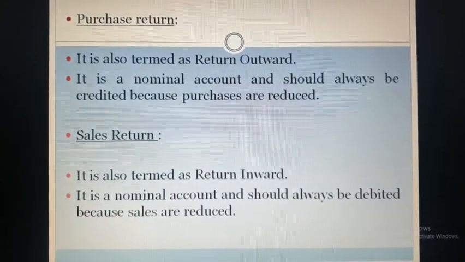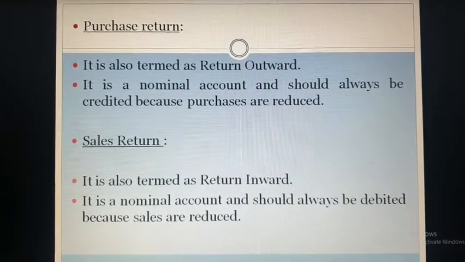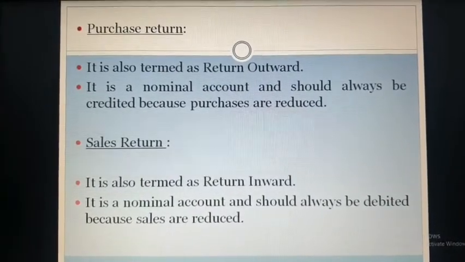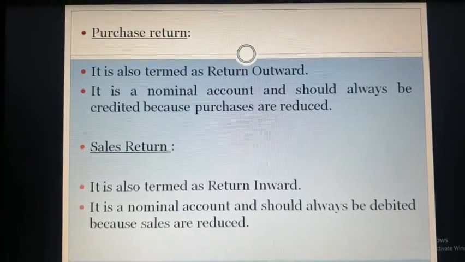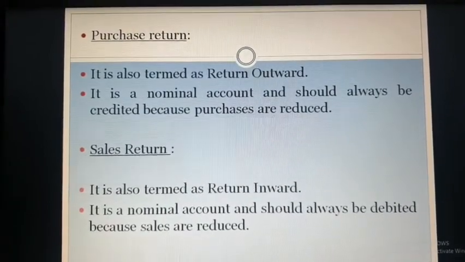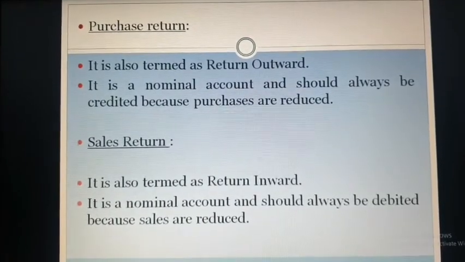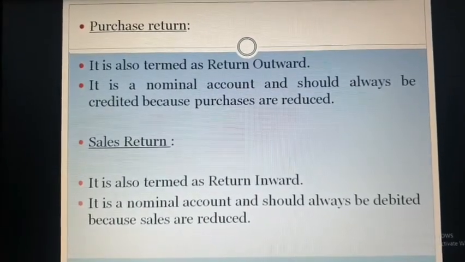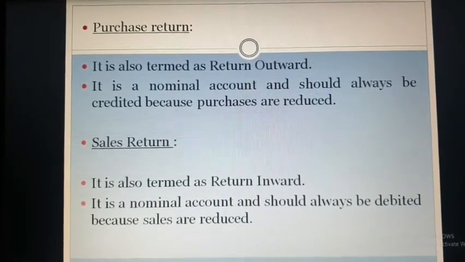Now the next two important terms are purchase return and sales return. Purchase return is just the opposite of purchases. If we purchase goods and we are not satisfied with the quality, price or any other thing of the purchased goods, then we can return the goods. Then it is considered as a purchase return, and it is also known as return outward.